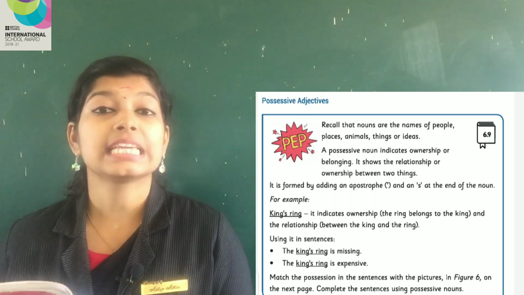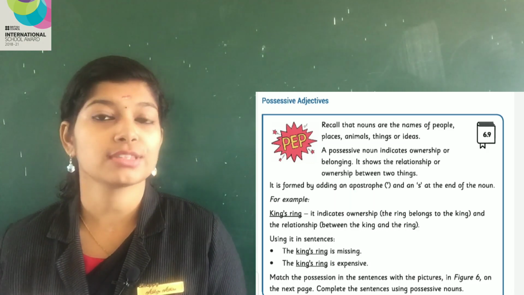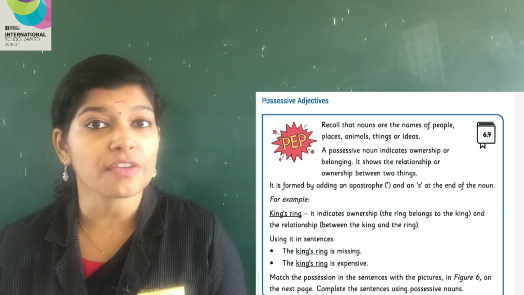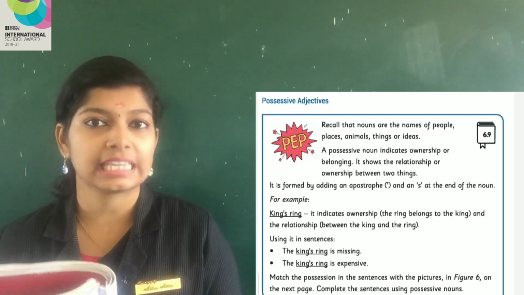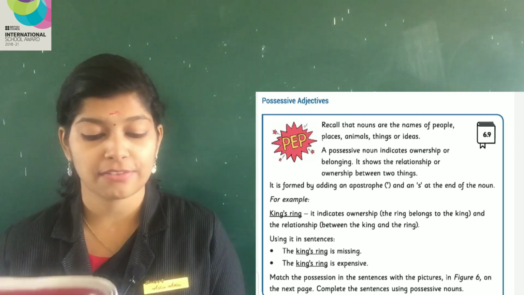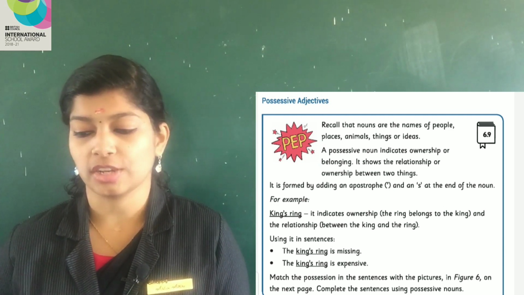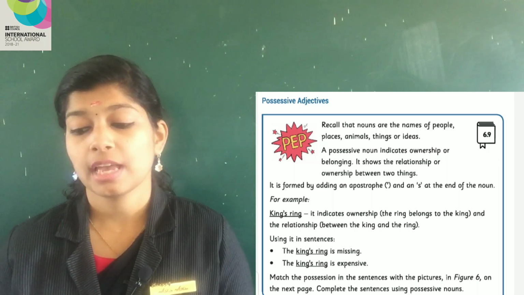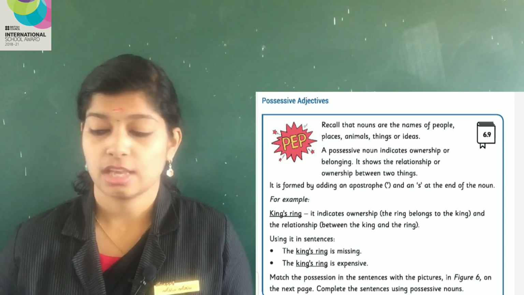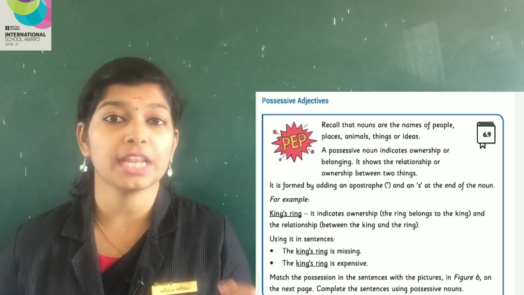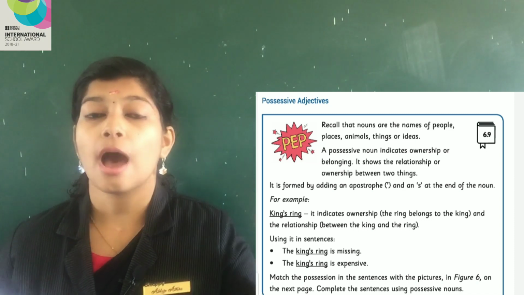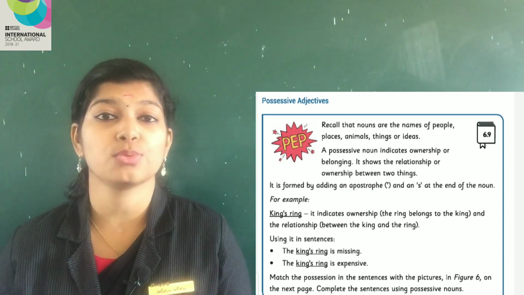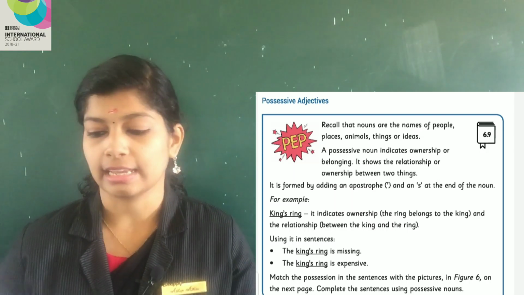For example, king's ring. Can you see? King's ring. We have added apostrophe and S with king to make it possessive noun. It indicates ownership. The ring belongs to the king and the relationship between the king and the ring. So how does it show the belongingness? By adding apostrophe and S. And the relationship is between the king and the ring.